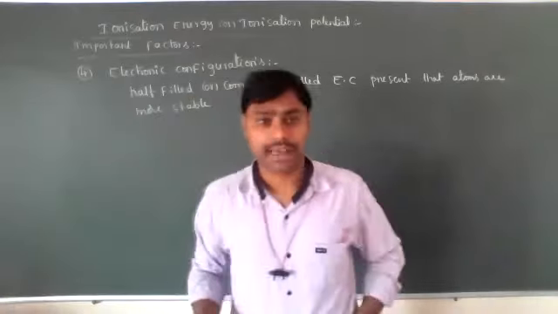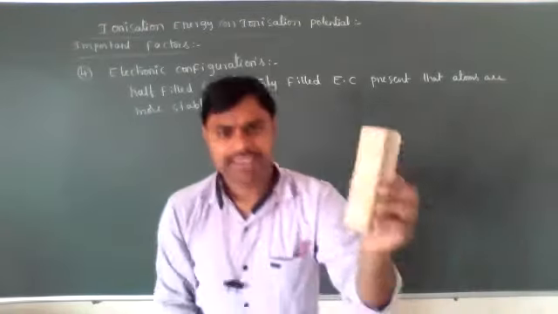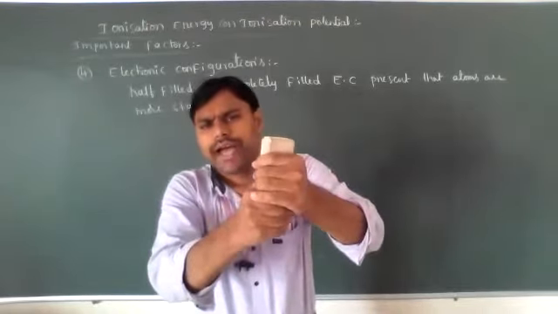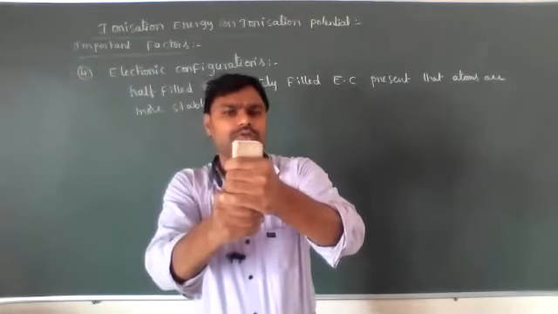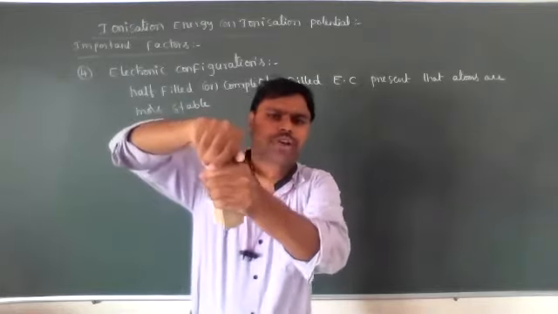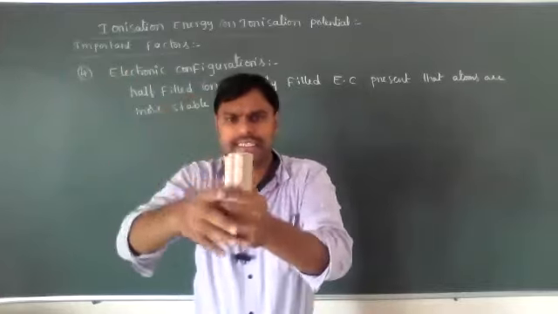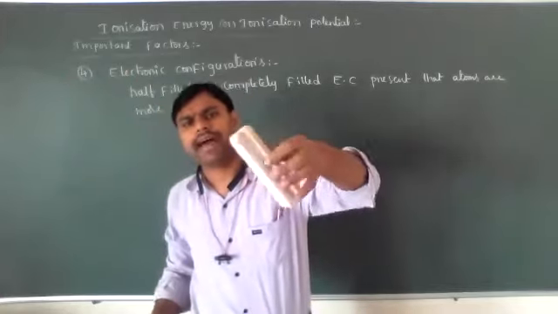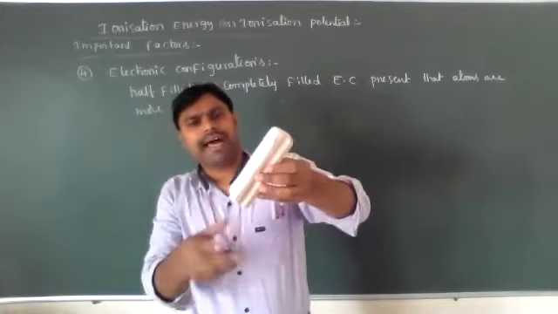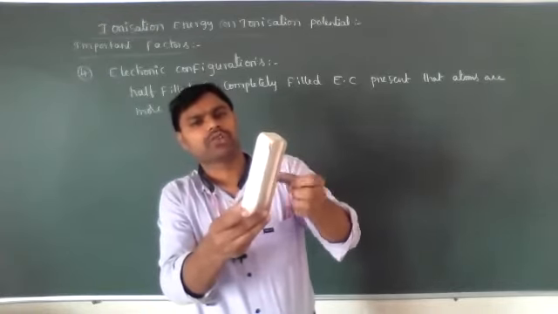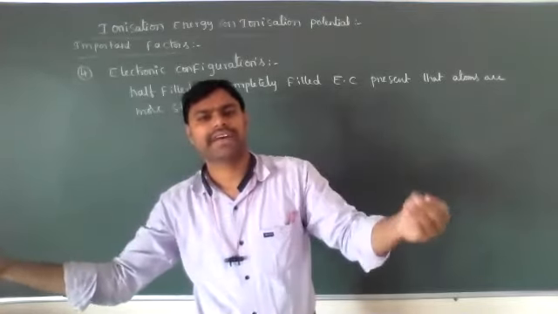If the atom is more stable, then removal of an electron requires more energy. For example, this duster I hold very tight with my two hands, so it is very stable in my hands. If anybody wants to remove this duster, they must utilize more energy, then only it will come out, because it is fixed and stable in my hand. If I hold this duster very loosely, like valence electrons loosely bonded to the nucleus, then we can remove it very easily. Required energy is very less.